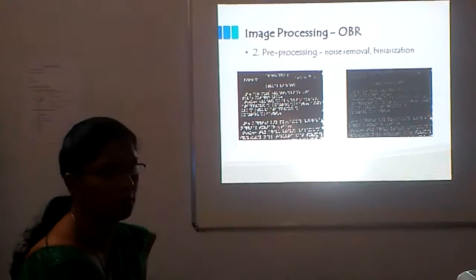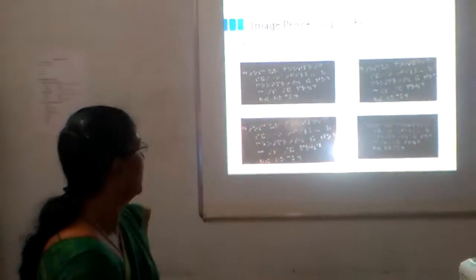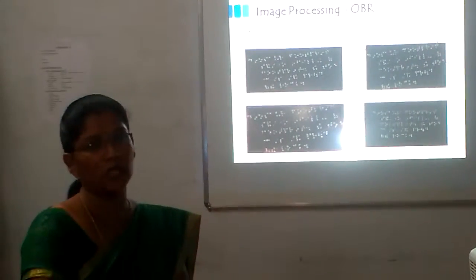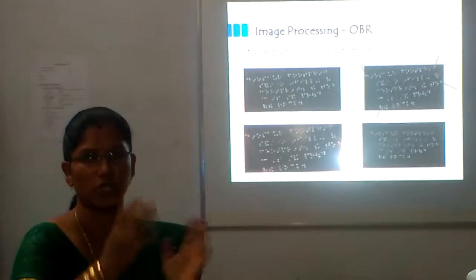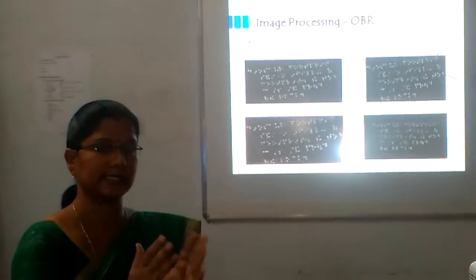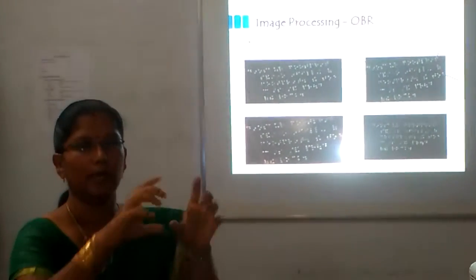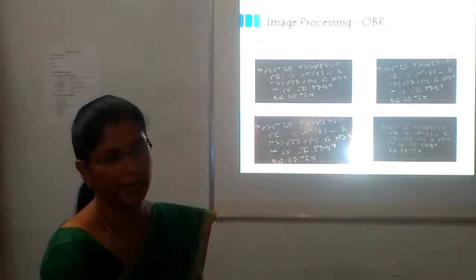And once noise removal and binarization of the same images is done, here is an example of a skewed image. If we get a skewed image, we have to identify the angles of the skewness. Once the angle is obtained, we just tilt it accordingly, and once tilted, we go for the dot framing and then the braille recognition process.